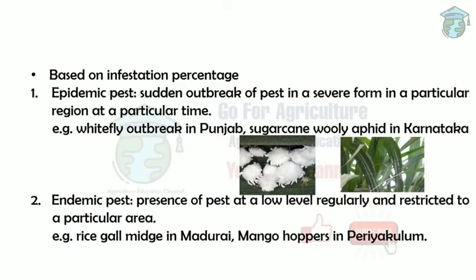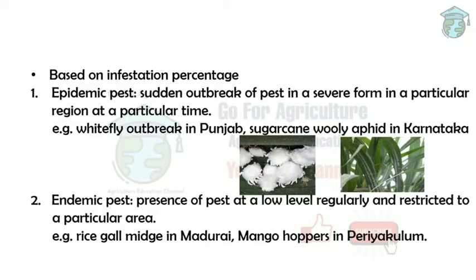Next is based on the infestation percentage. It is of two types, epidemic pest and endemic pest. First is the epidemic pest. In this epidemic pest, there will be a sudden outbreak of pest in a severe form. For example, locust, we all know locust. If the environment is suitable, what happens? They start increasing their population and they start affecting the crop in a severe form. This is called an epidemic pest. For example, whitefly outbreak in Punjab and the sugarcane woolly aphid in Karnataka.